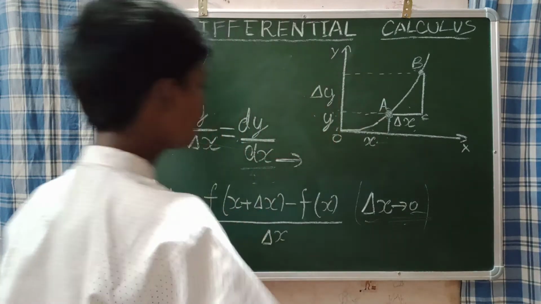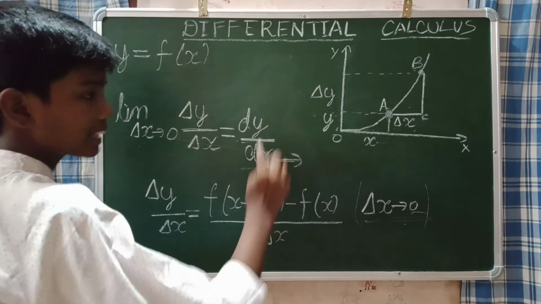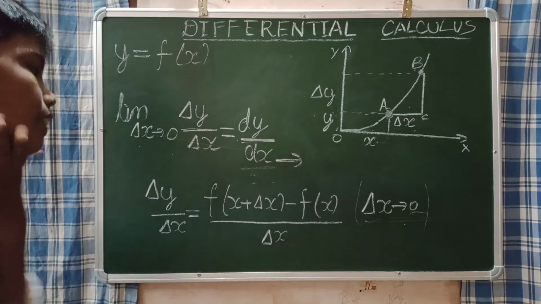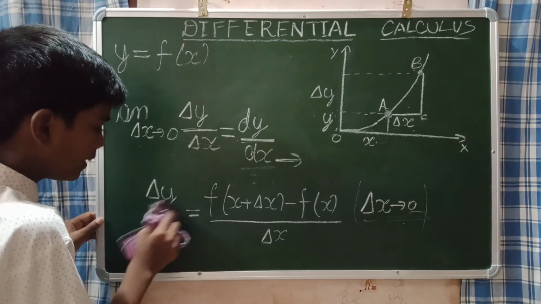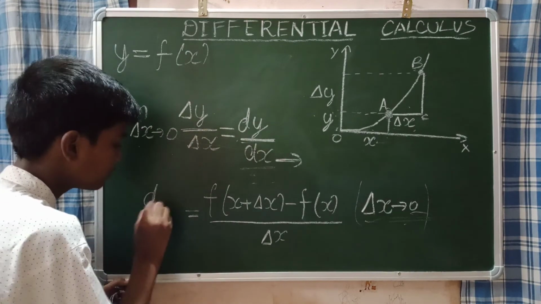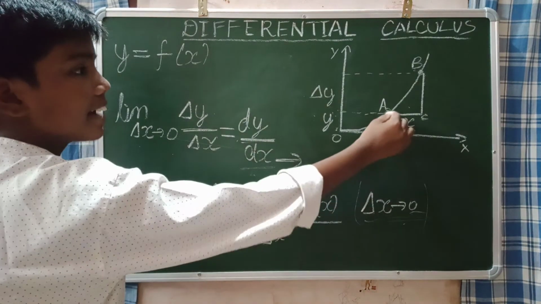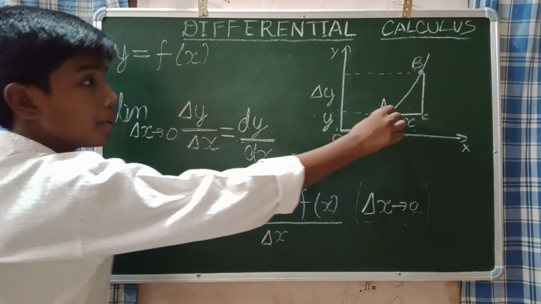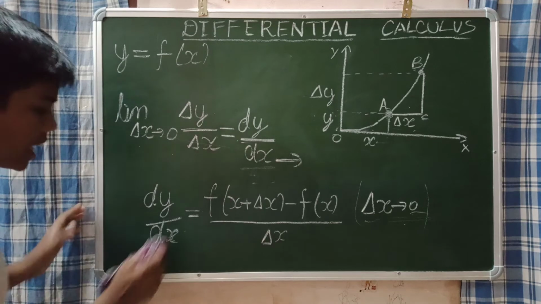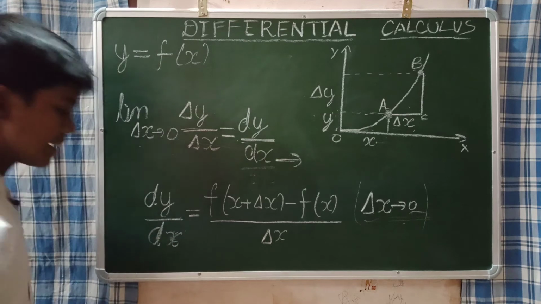Okay. Now when you understand the basics, when the limit of delta x tends to 0, delta y by delta x is equal to dy by dx. And this dy by dx is the derivative. Now what we can say is, instead of writing delta y by delta x, we can write it as dy by dx, because delta y by delta x is not the accurate value, but this dy by dx is the accurate value. So dy by dx will give the exact value at the point A.